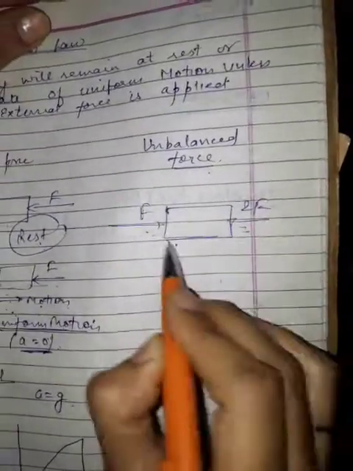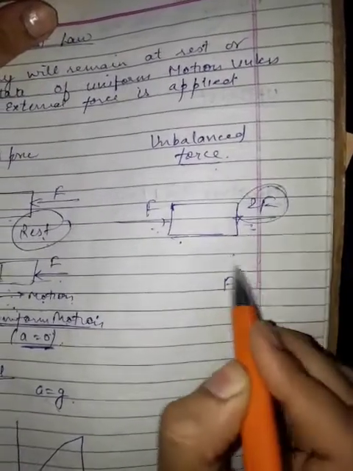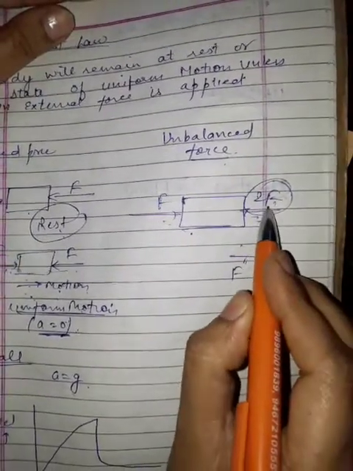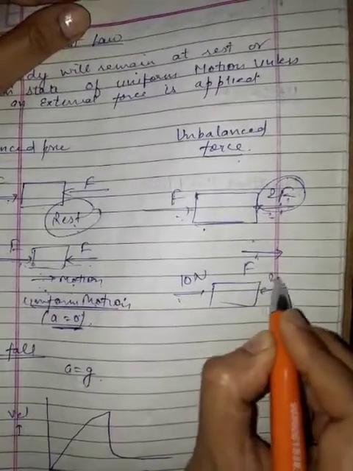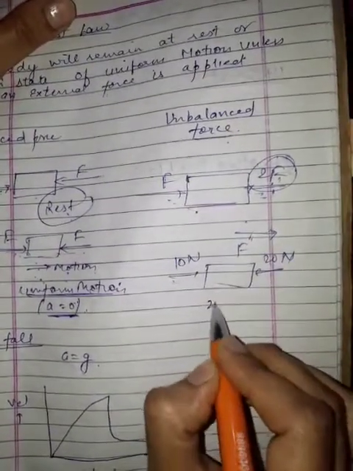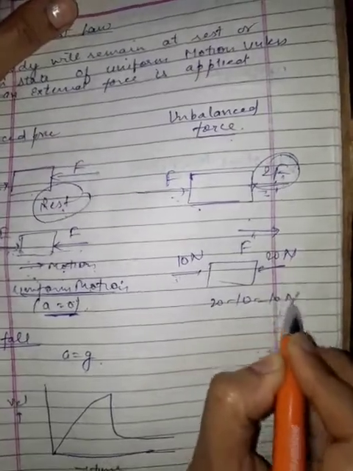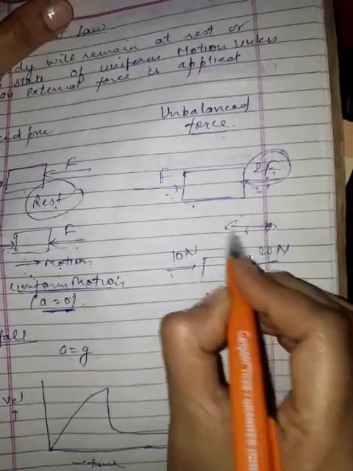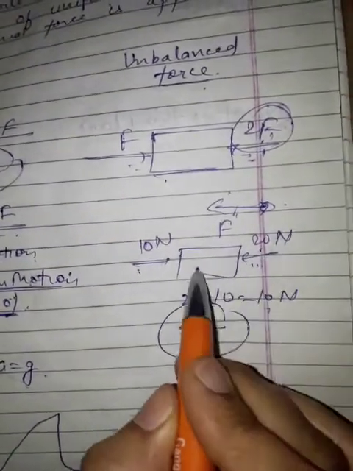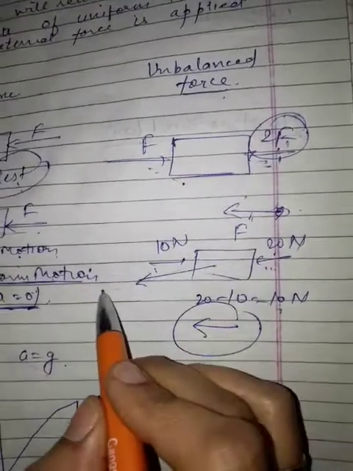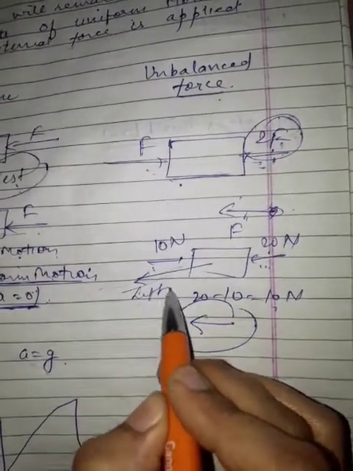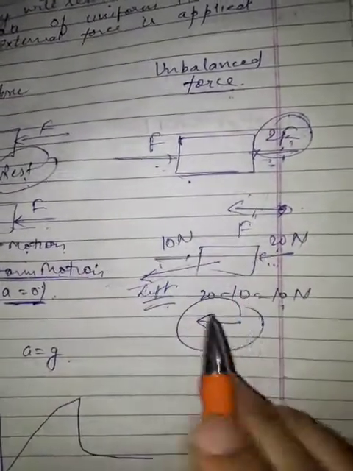So the net force on the body is F in the forward direction, because this is the greater force. Suppose here is 10 Newton, here is 20 Newton. Net force on the body is 20 minus 10, that is 10 Newton. And in which direction will it be? It will be in the direction where the more force is acting. So where will the body go? The body will be accelerated towards this direction, towards the left side. So this is called unbalanced forces.